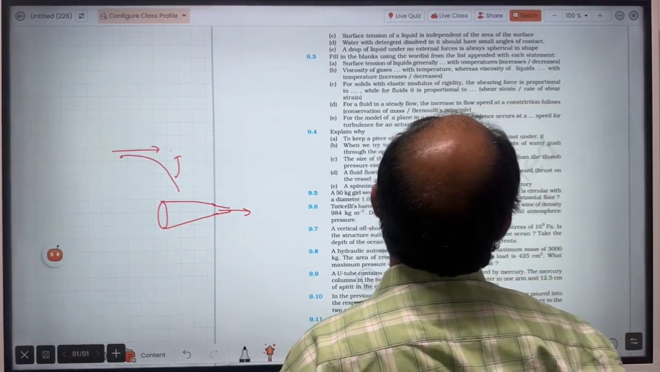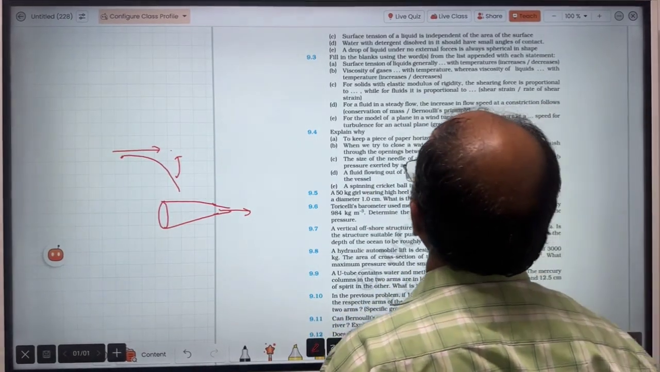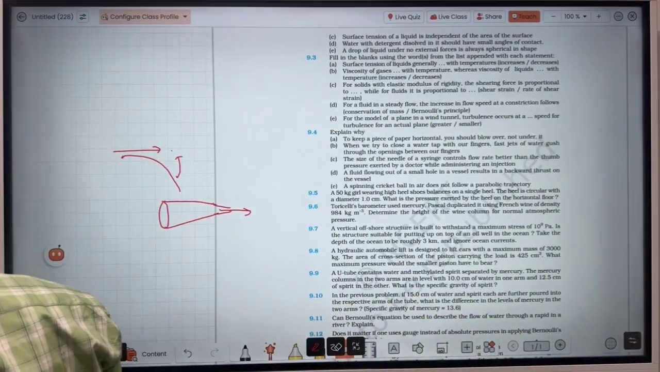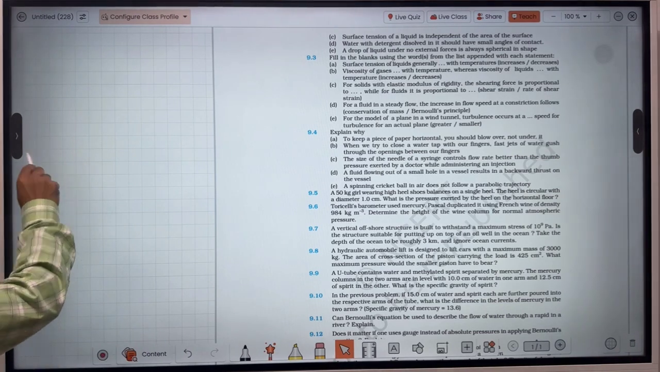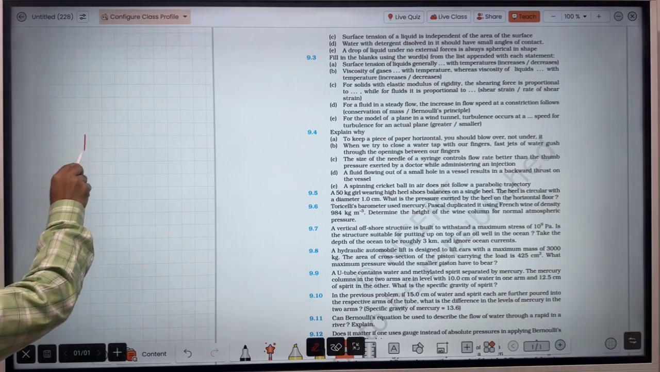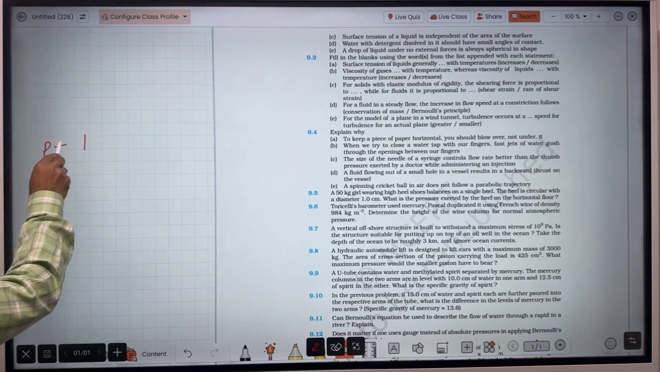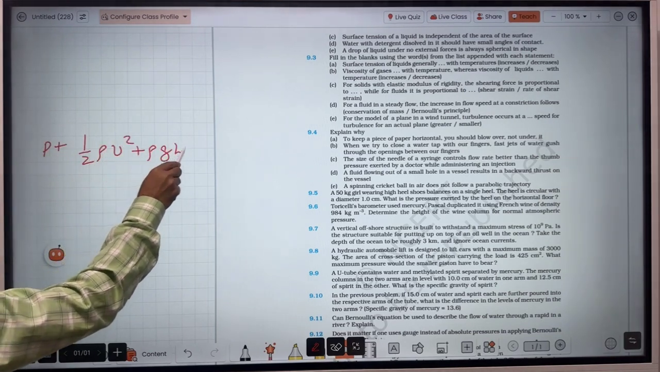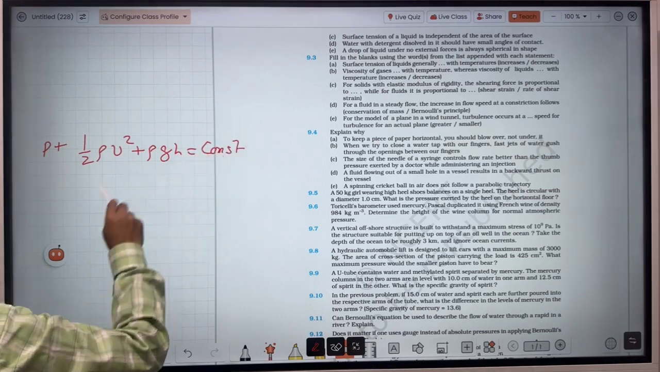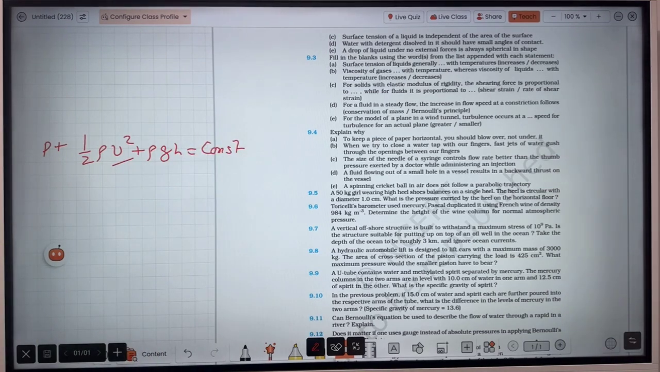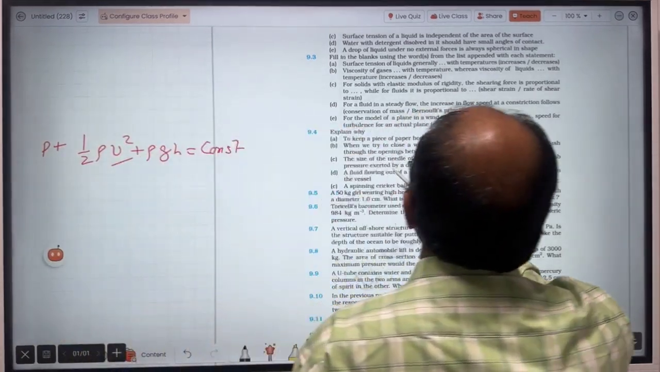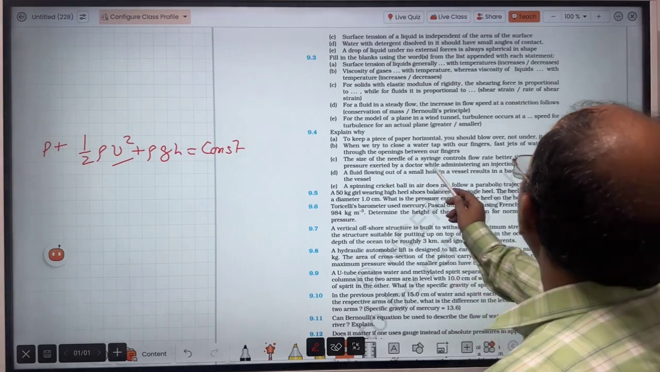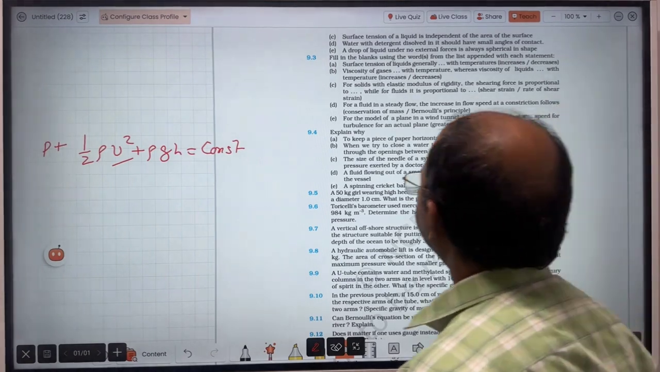The size of the needle of a syringe controls flow rate better than the thumb pressure exerted by Dr. Vale. So here flow rate means what? Velocity. So in Bernoulli theorem, second power of velocity is involved. If you write it like pressure plus 1 by 2 rho v square plus rho gh equal to constant. So here second power is involved. So this is the reason question says the size of the needle of a syringe controls flow rate better than the pressure exerted by Dr. Vale administering the injection. So this is the logic.